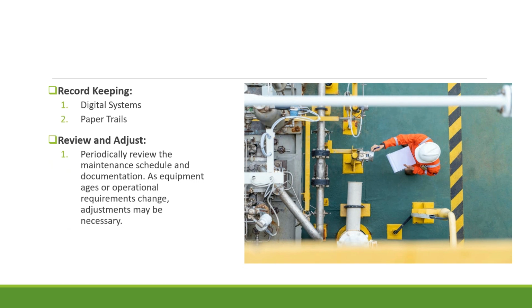Record keeping. Digital systems: use computerized maintenance management systems, CMMS, or enterprise asset management software to track and schedule maintenance activities. Paper trails: for businesses not using digital systems, maintain a manual logbook. Review and adjust. Periodically review the maintenance schedule and documentation. As equipment ages or operational requirements change, adjustments may be necessary.